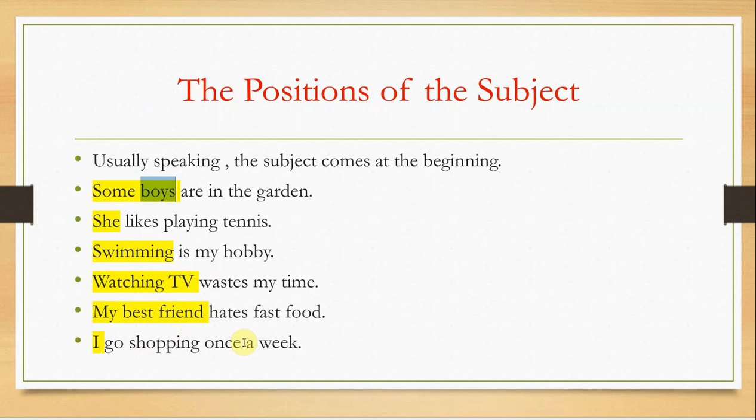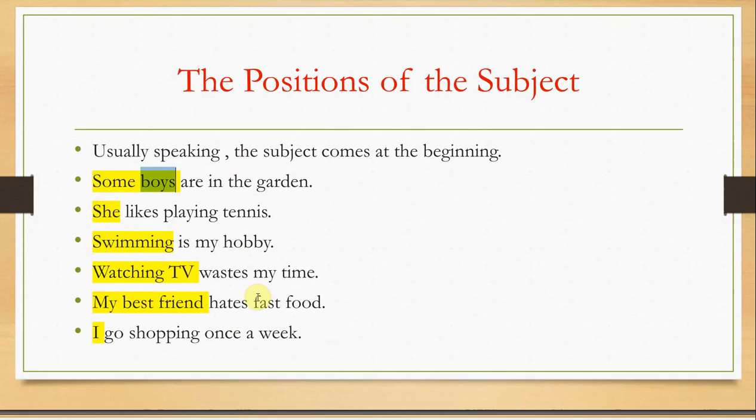"I go shopping once a week." Who goes shopping once a week? You can say, I go shopping once a week. So in all these sentences, I think all of them are very simple, and even grade 1 or 2 students are able to determine the subject easily. Now, the more you grow up, the more complicated and sophisticated the sentences you will see.